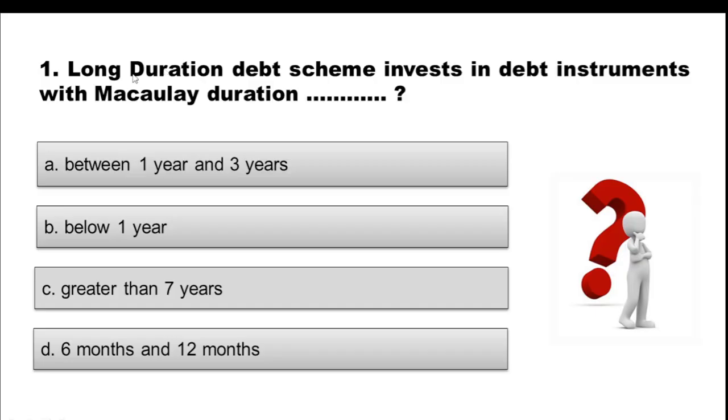Question 1. Long duration debt scheme invests in debt instruments with Macaulay duration. Option A, between 1 year and 3 years. Option B, below 1 year. Option C, greater than 7 years. Option D, 6 months and 12 months. So choose the correct option.